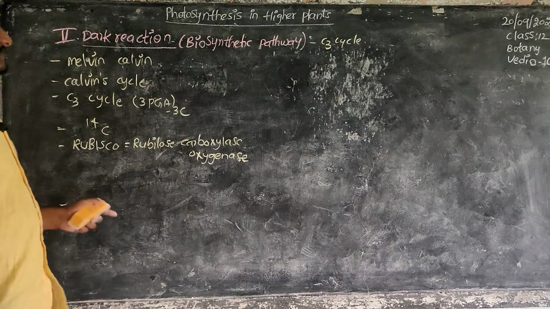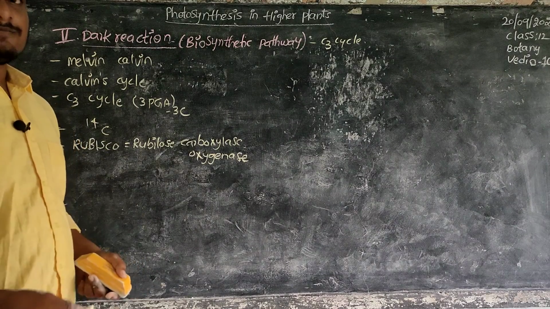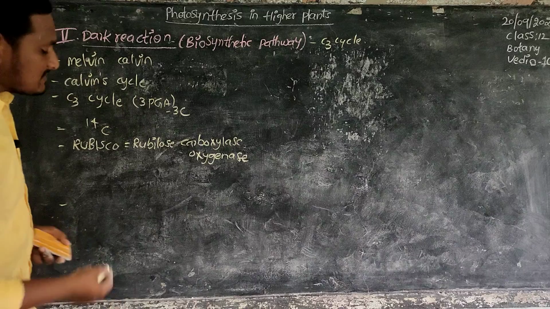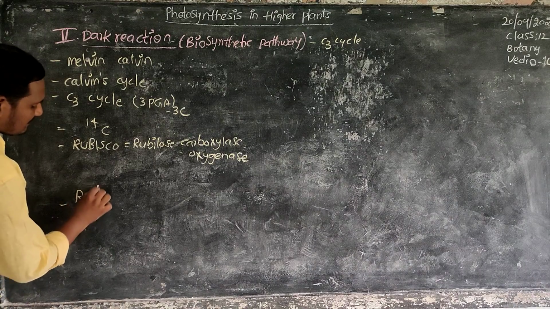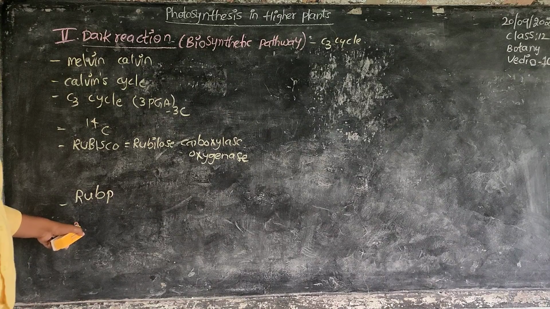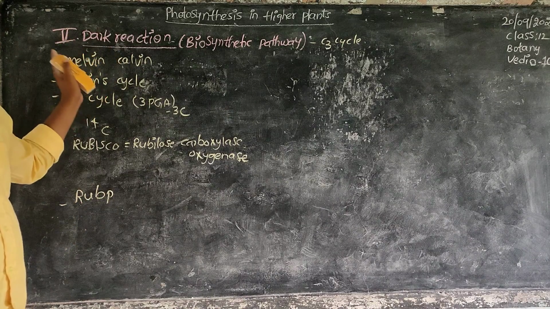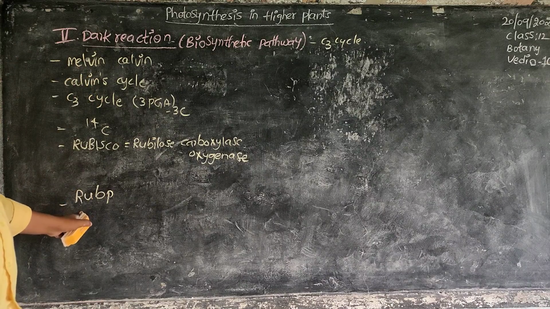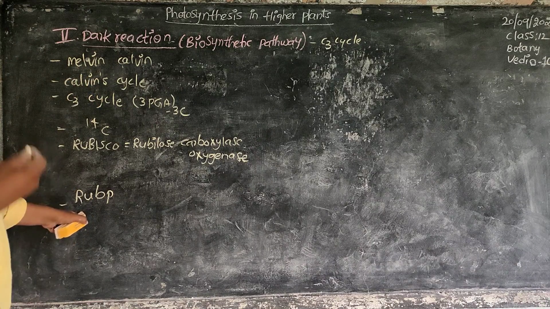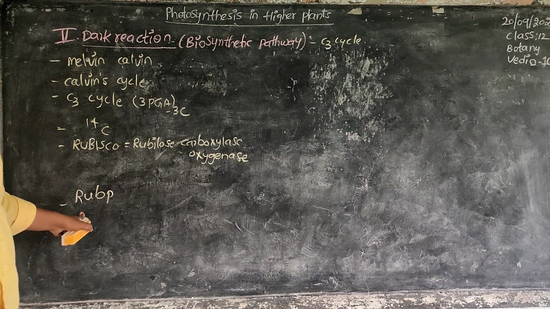The first compound which accepts the molecules of carbon dioxide is RuBP, ribulose bisphosphate. When ribulose bisphosphate accepts the carbon dioxide, the C3 cycle will start.